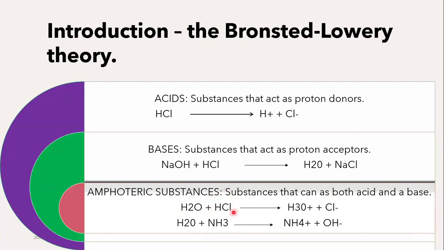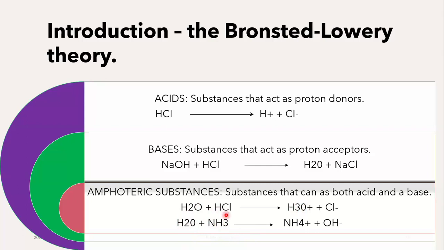If I add hydrochloric acid to water, what's going to happen? Hydrochloric acid is a proton donor, right? It's an acid. It will produce hydrogen ions. Water will accept those hydrogen ions and become a positive ion. On the other hand, if I take the same water, but I add ammonia to it, ammonia is an alkaline gas, right? Or if I add ammonia solution, it's an alkaline solution.